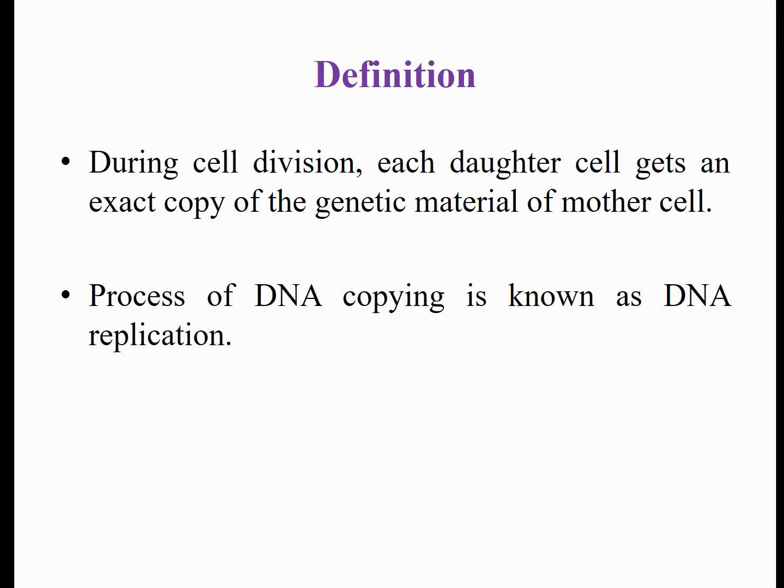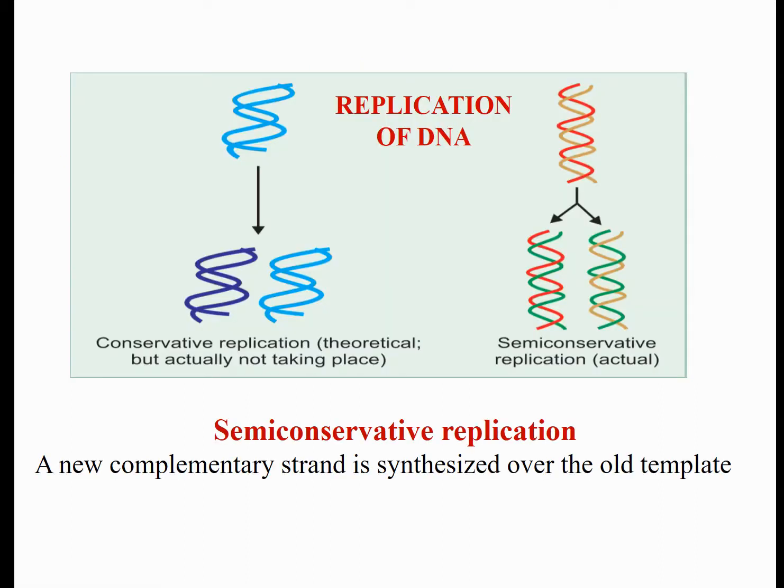Whatever amount of DNA is present in the mother cell will become doubled and separated into two different daughter cells. That process of DNA copying is known as DNA replication. This is something like a Xerox copy of a paper. So the replication of the DNA is always semi-conservative.